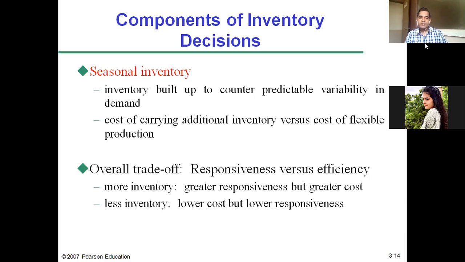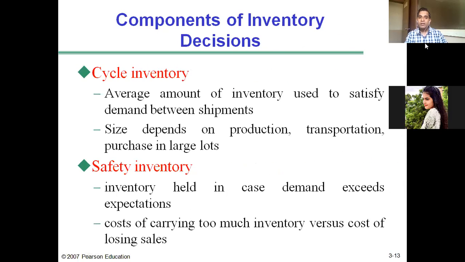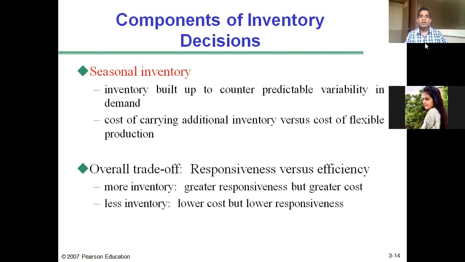This way, the overall trade-off the manager has to make is between responsiveness and efficiency. If the manager decides to carry more inventory, be it cycle inventory, safety inventory, or seasonal inventory, this will increase the responsiveness of the supply chain because the distributor or manufacturer will be able to supply all the orders, and very little demand will be unmet.